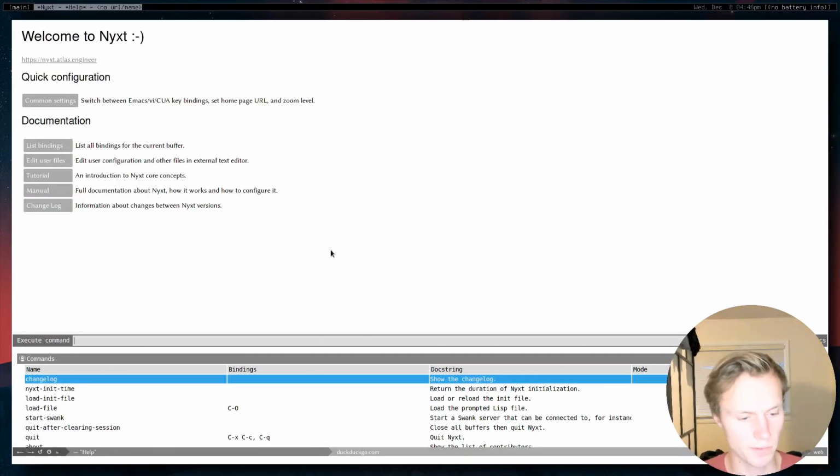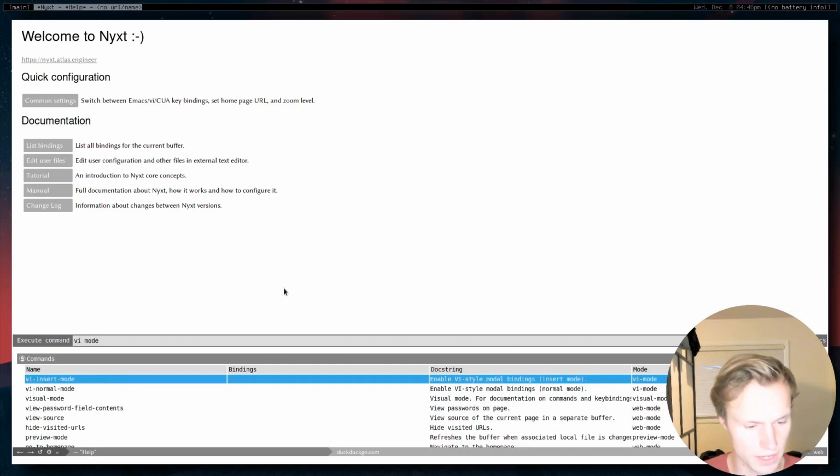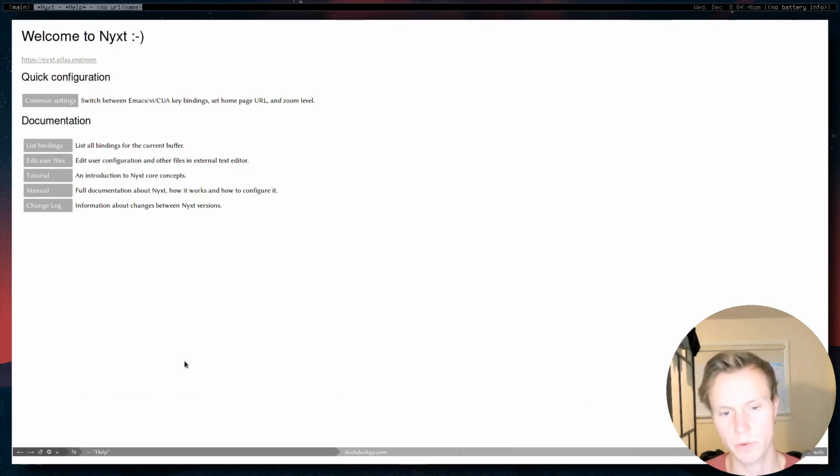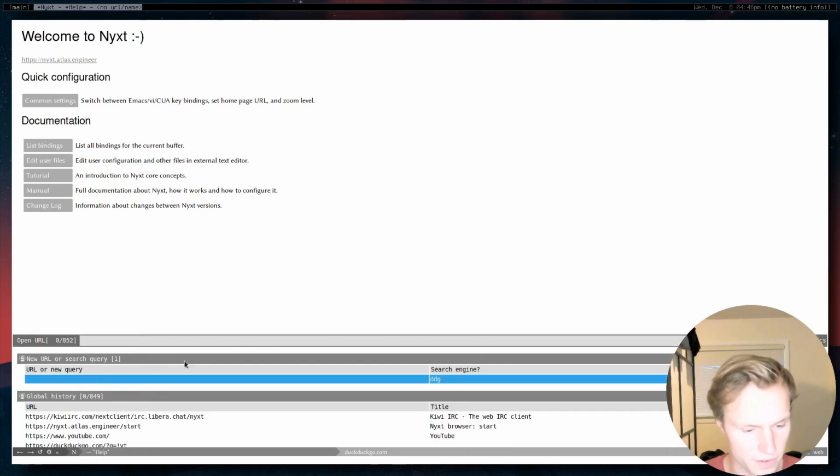Now, what I was pointing out before is that you can actually set the current mode. So if we wanted to have this with VI key bindings, then we could do VI mode. And then right down there, we just want to do VI normal mode. Now in this case, that won't really do anything because there's not really any scrolling that we could do. But if we go to a different URL, let's just do the actual Nyxt webpage.